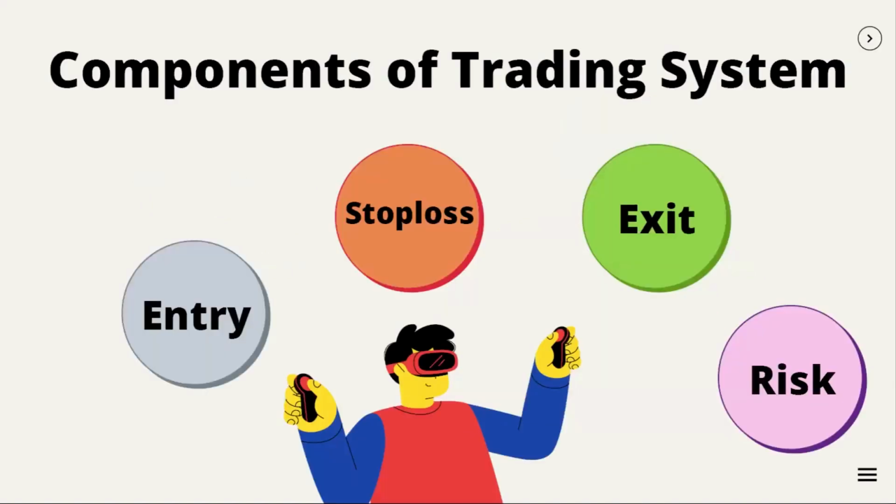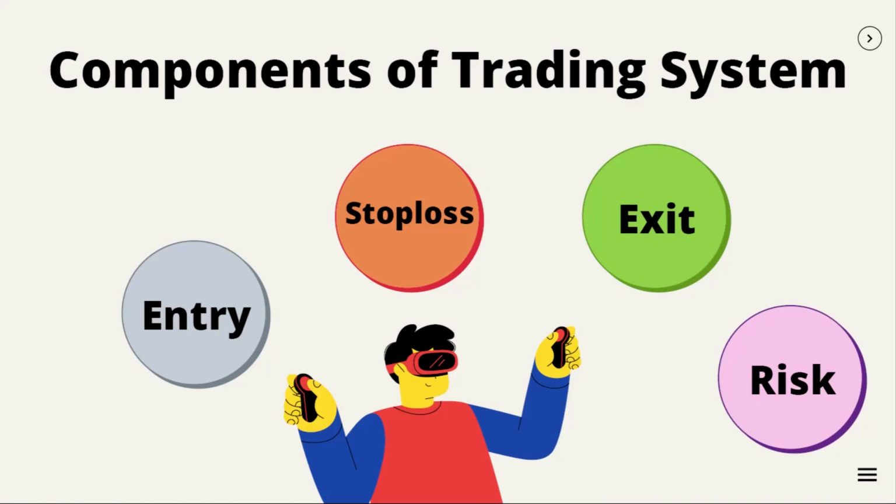Basically, a trading system should define when to take an entry. Once entered, where will our stop loss be? Then it should also define the exit criteria to book the profits. Along with this, it should also consider the risk criteria, meaning what percentage of the portfolio amount to risk per trade.